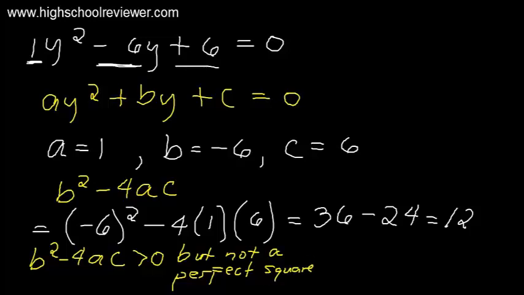The nature of the roots now. Since this is greater than 0, but not a perfect square, the roots are real, irrational, and unequal. Again, the discriminant, or b squared minus 4ac, is greater than 0, but not a perfect square. The roots are real, irrational, and unequal. These are our final answers.